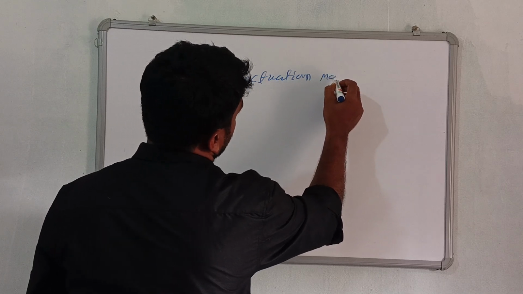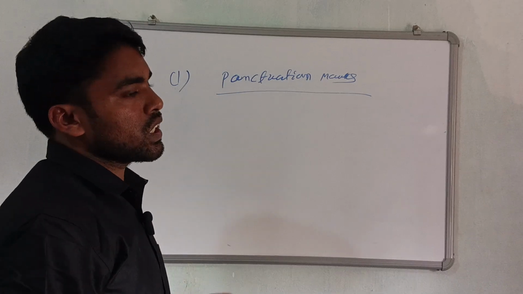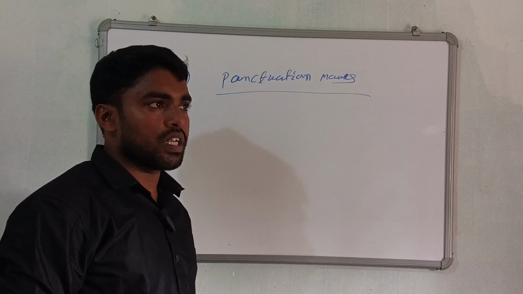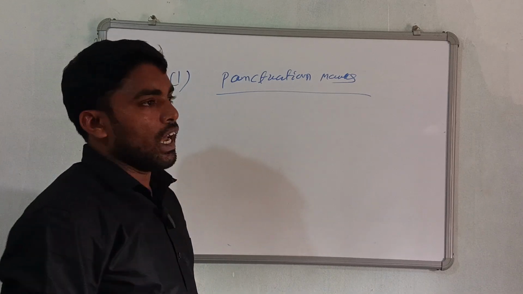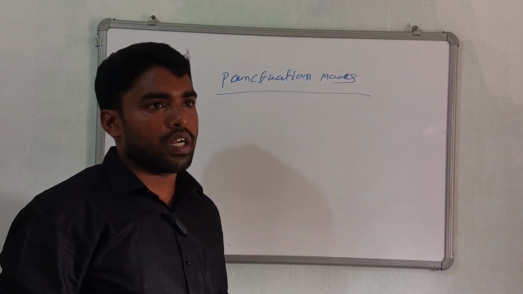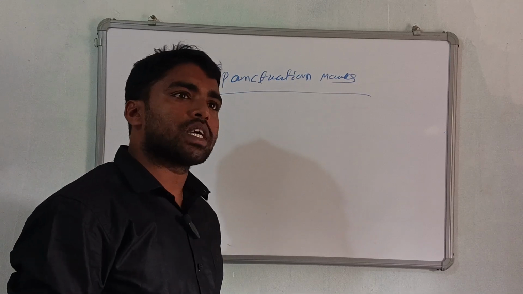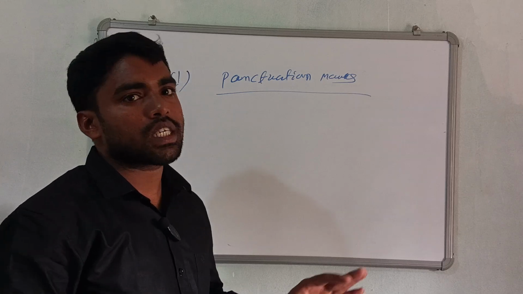Punctuation marks. What is the meaning of punctuation? It is a symbol describing our feeling and emotion. It is used to separate written sentences and parts of sentences to make their meaning clear.